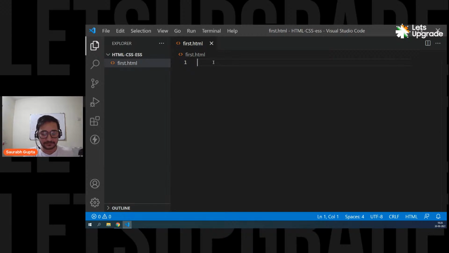Okay, everyone. The first tag that you have to put here is the HTML tag. I hope you guys can see my screen. You simply have to write html. This is the first tag that you need.